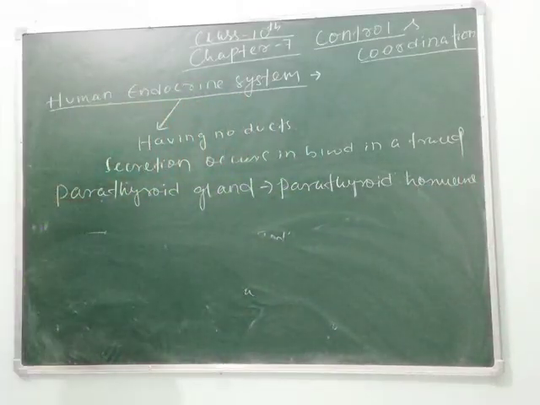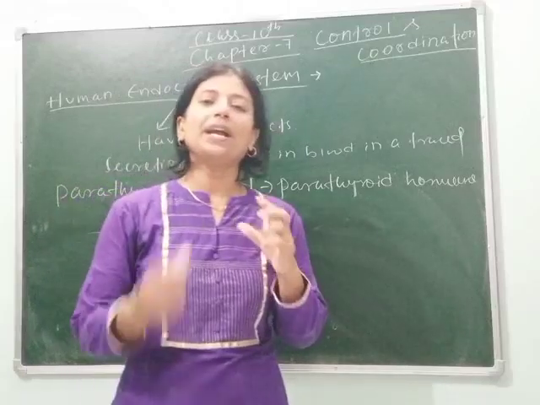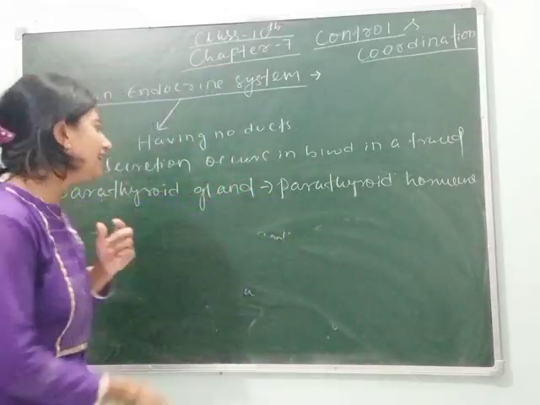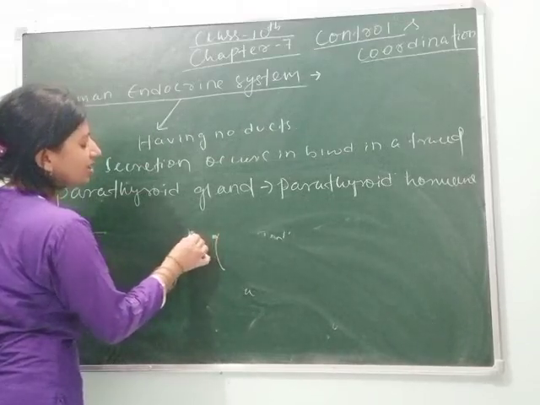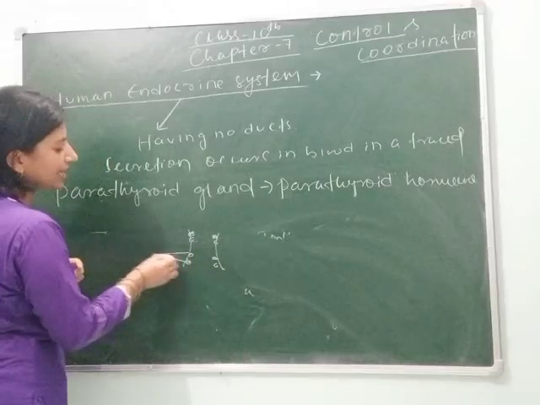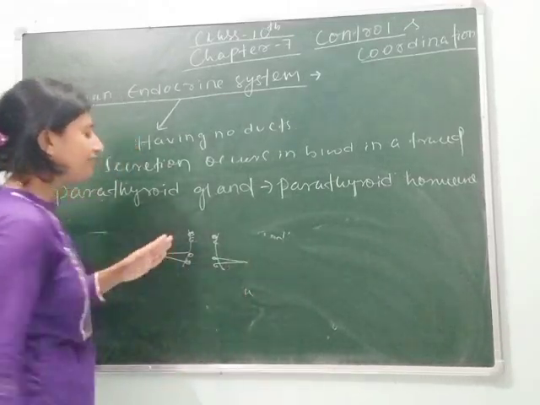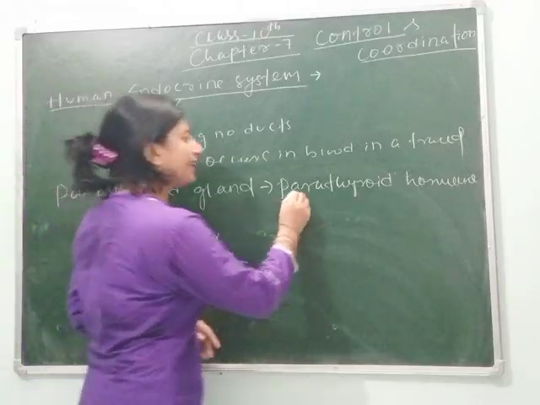It is present in two pairs just below the thyroid gland. If this is your neck region, here the thyroid gland is present, whereas here the parathyroid gland is present, in pairs on each side, and it secretes parathyroid hormone.